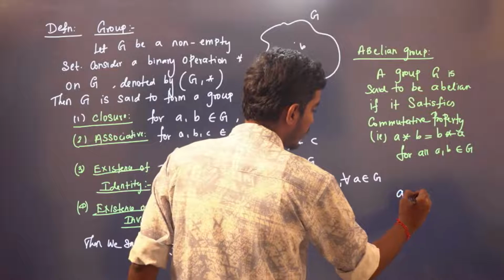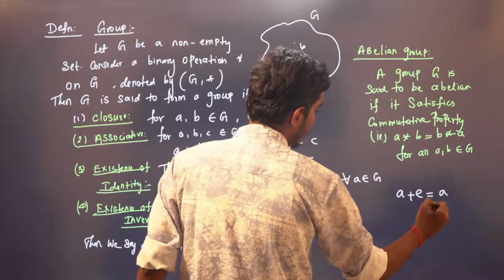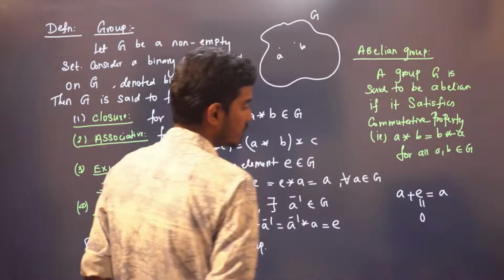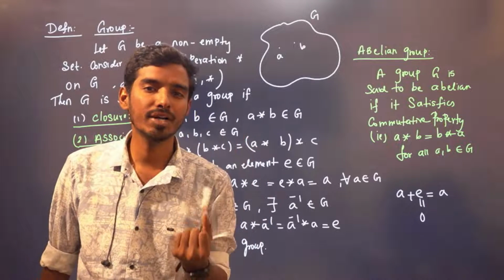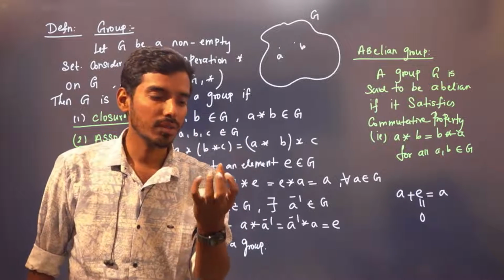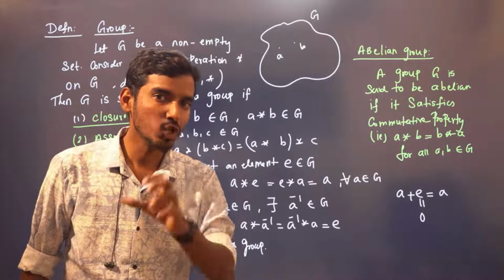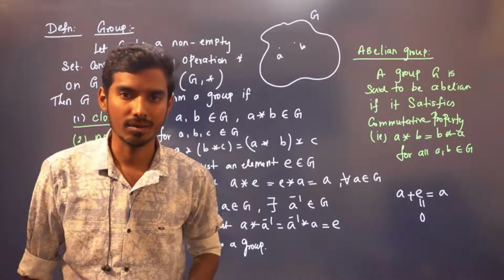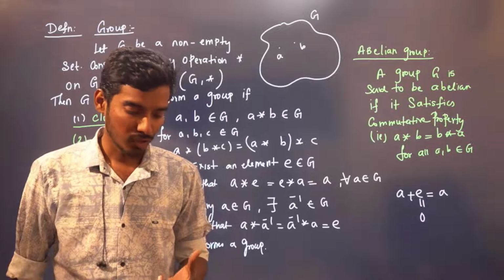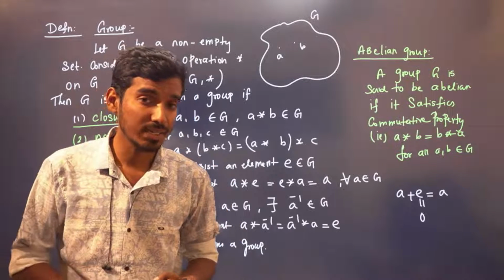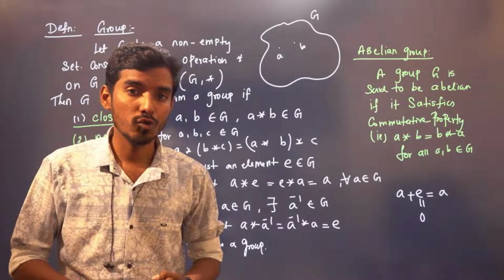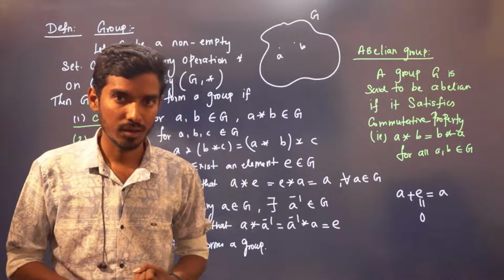A plus E has to be equal to A. That means E has to be 0, right? See, you give me one element 2. What should be added to 2 to get 2 again? It is 0, right?